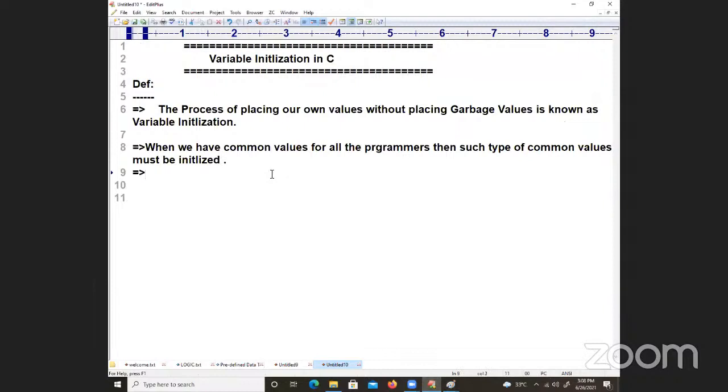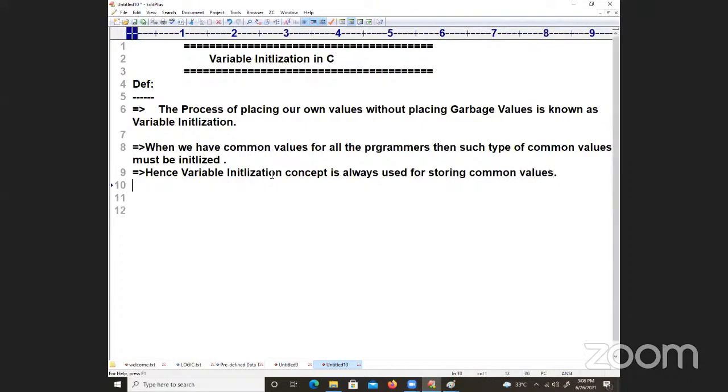So now I'm writing: the variable initialization concept is always used for storing common values. So how you can do it in programming, I'm going to show in the class. Moreover, now I will go for the syntax.